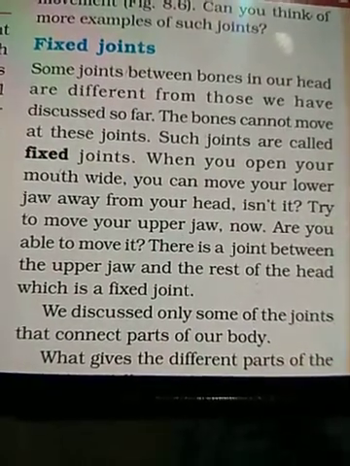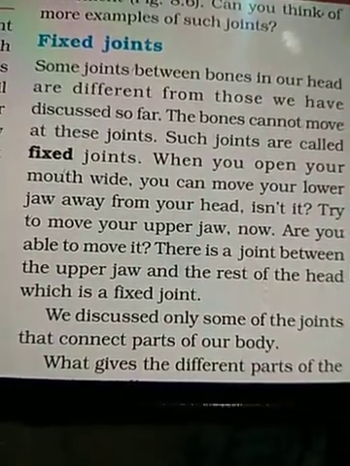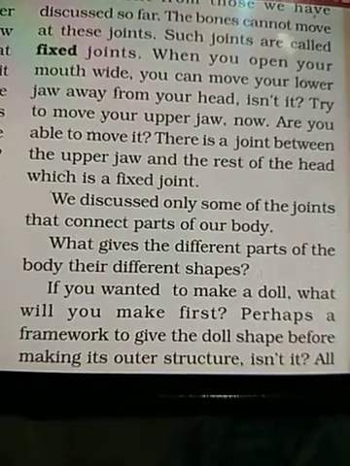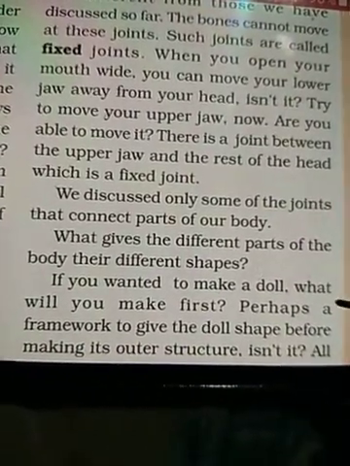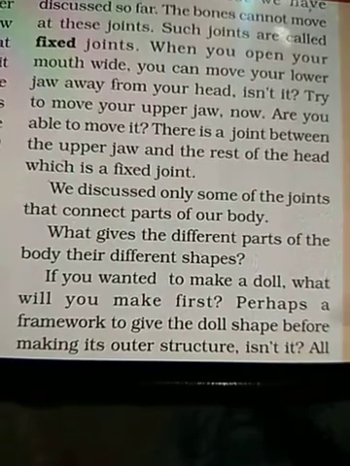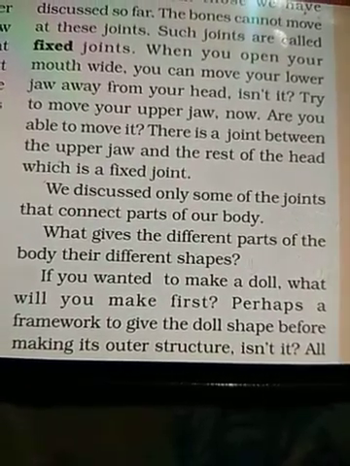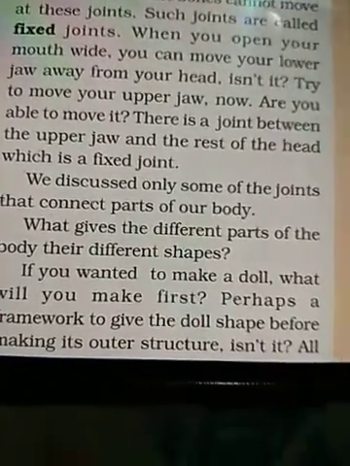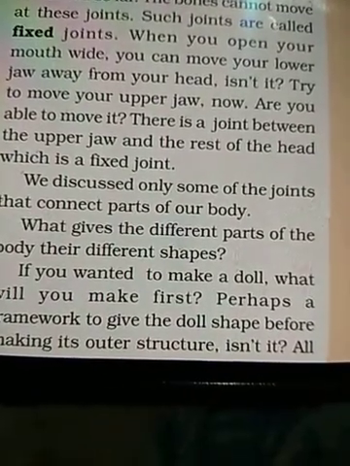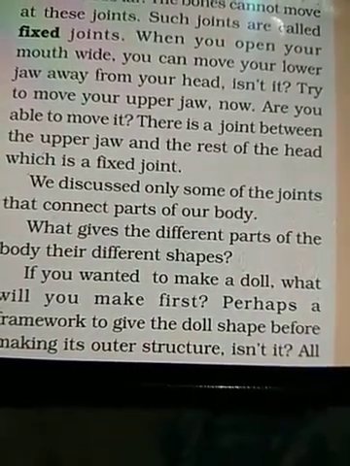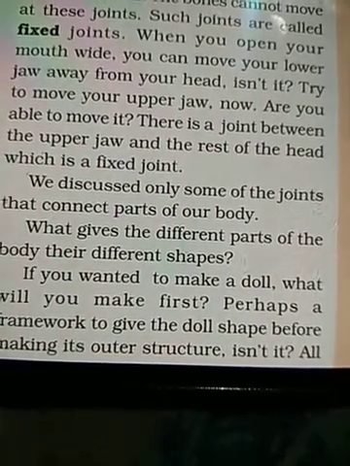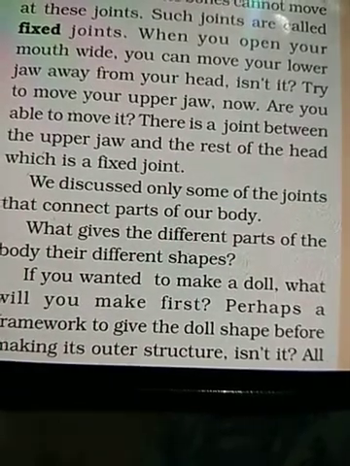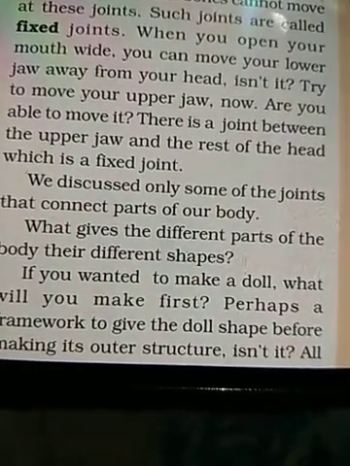We discussed only some of the joints that connect the parts of our body. What gives the different parts of our body their different shapes? Let us see. If you wanted to make a doll, what will you make first? Perhaps you will make a framework. You must have seen when the idols of the goddess Durga are prepared during Durga Puja, the framework of straws is first prepared, and after that the clay is applied to give a smooth finish. That straw is the framework.